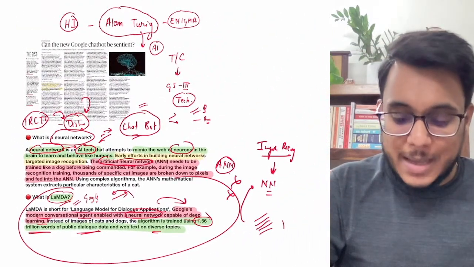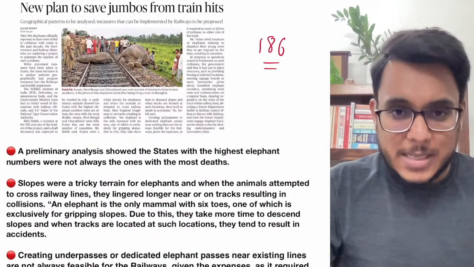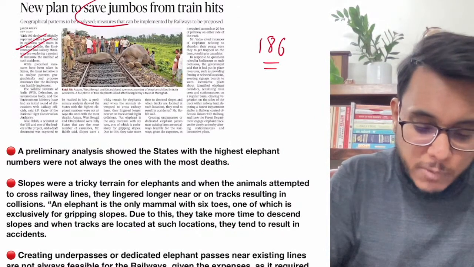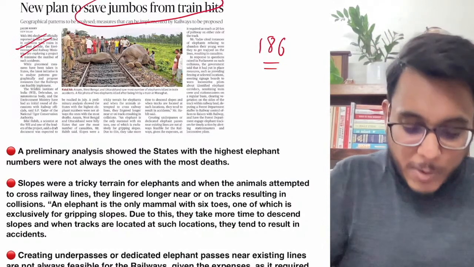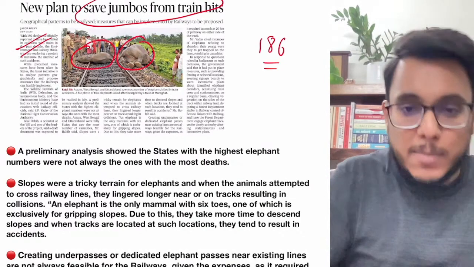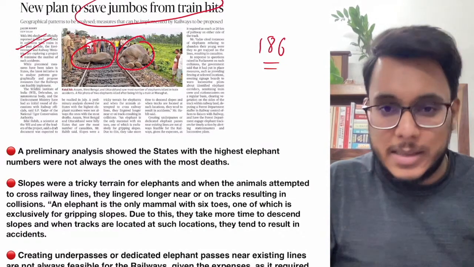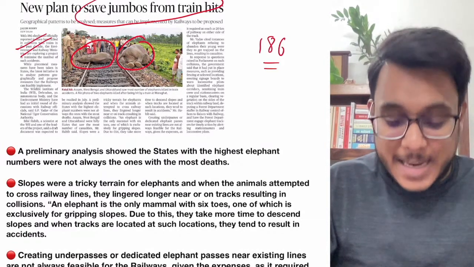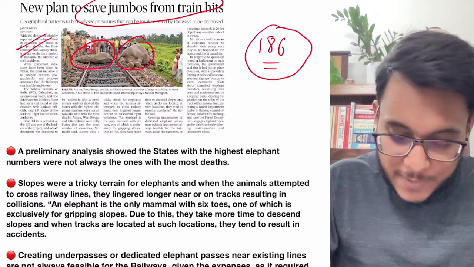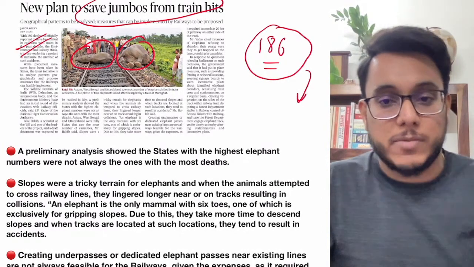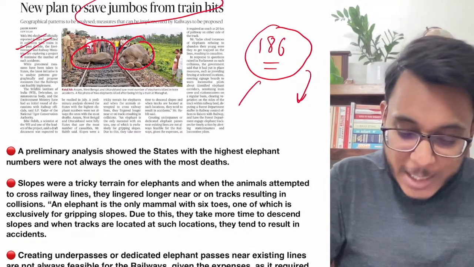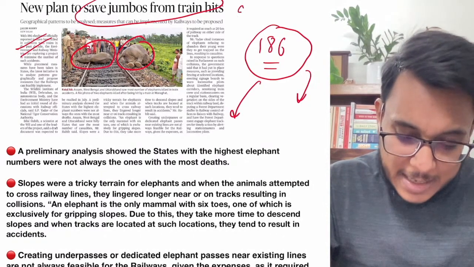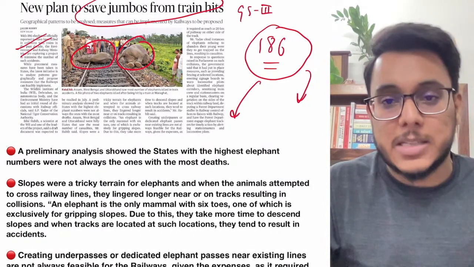Now I'll move to the next article, and this is the last article. New plan to save jumbos from the train hits. Now guys, elephants many a times come onto the railway tracks, they are hit by the trains, and many of them die. In the last 10 years, 186 elephants have died because of collisions with the trains. Now we need to save these elephants. This article is going to be important in GS paper number 3, conservation.